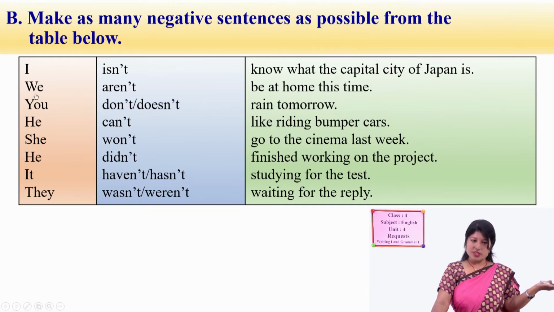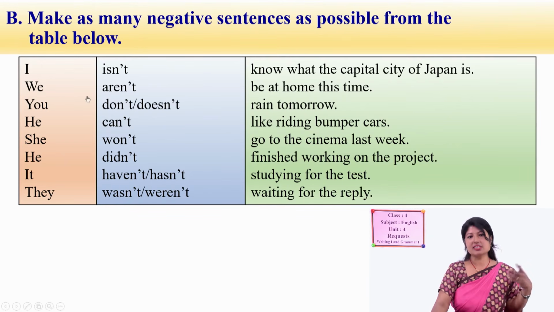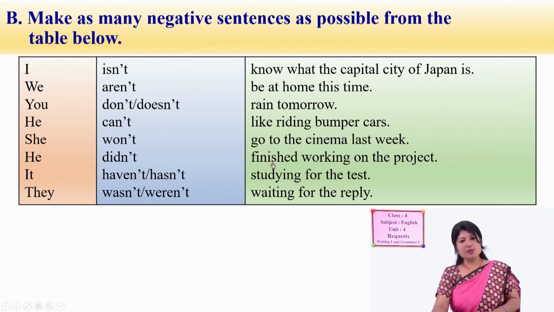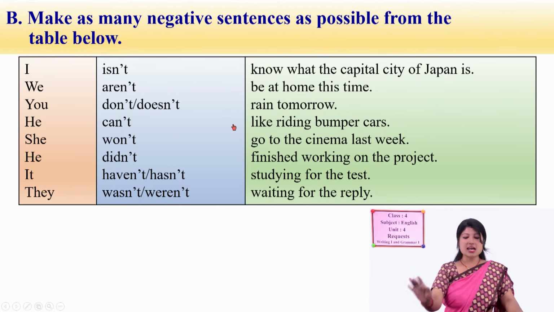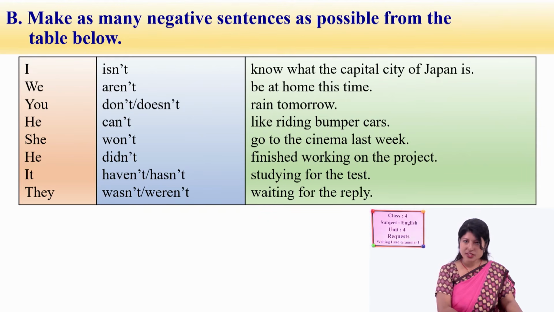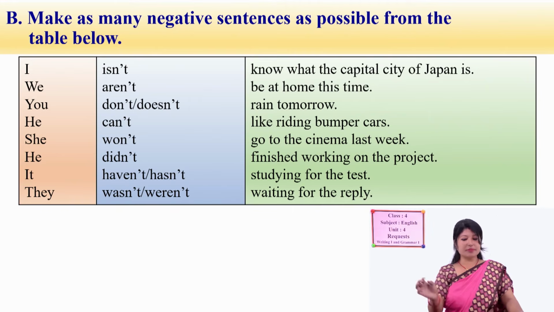Then similarly we. Do we say we isn't? We aren't. Yes, we say we aren't, right? Then what option would fit over here? We choose from this column. Likewise we can make many sentences. I'll give you some examples over here, and accordingly you can make even more.